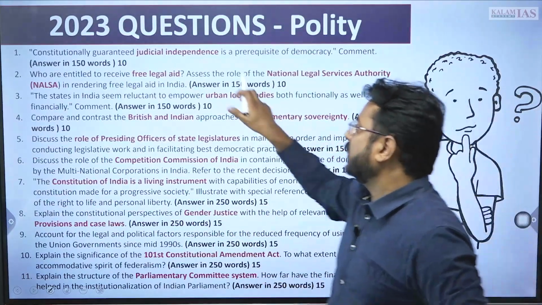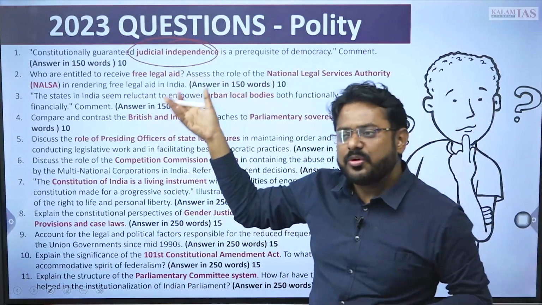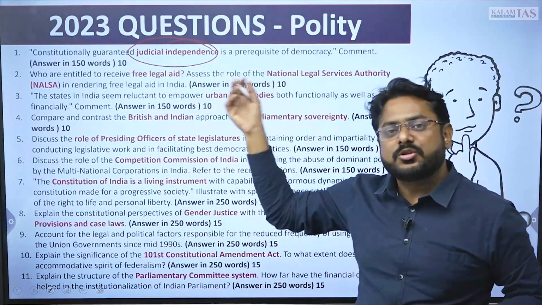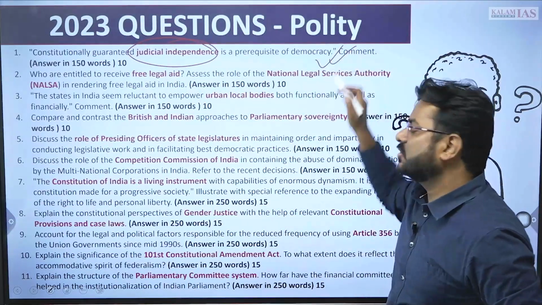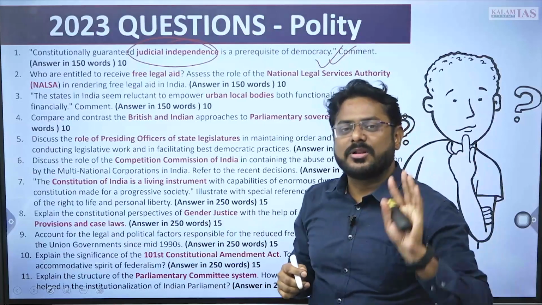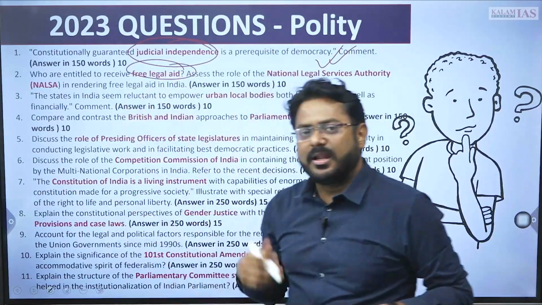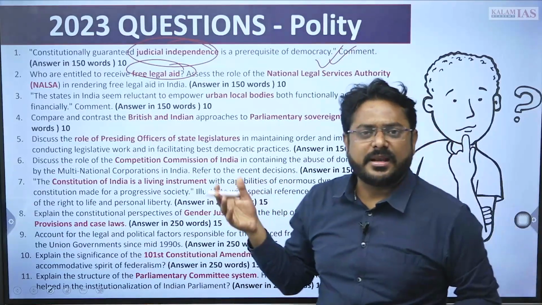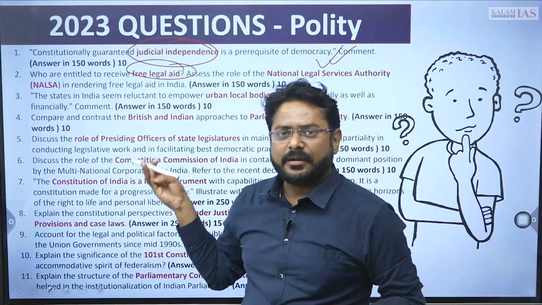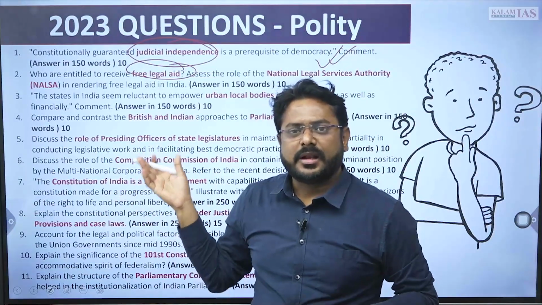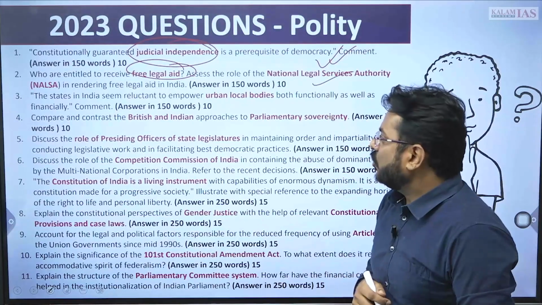For example, the judicial independence. The judicial independence question was asked, means how judicial constitution itself is providing the judicial independence. We will be discussing this question in very detail in this lecture only. Second question was regarding the free legal aid. Everyone knows Article 39A, it covers the free legal aid, and there is NALSA Act for that, right. Legal Services Authority Act in 1987. So regarding that this question was there. So that is also doable.